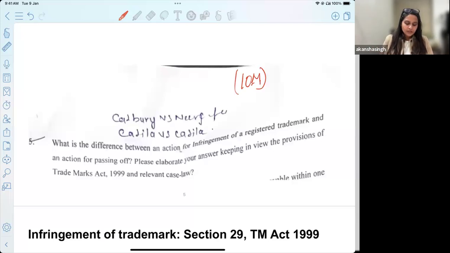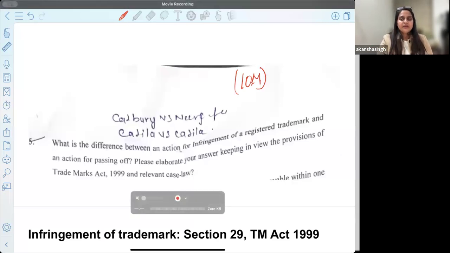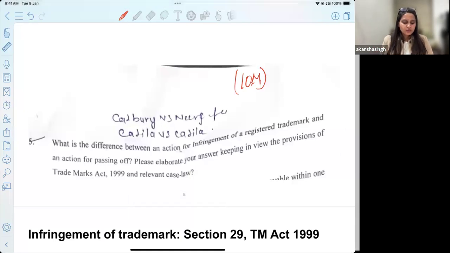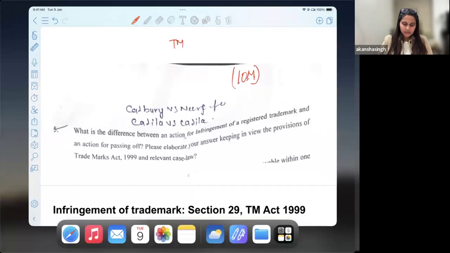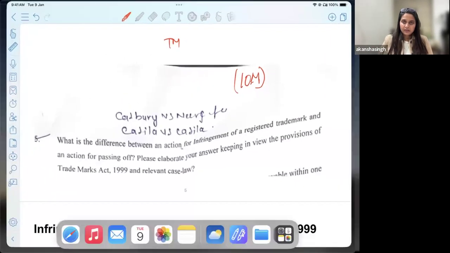Okay, now before I begin, let me just tell you, firstly we have trademark. You must know, and I am hoping that you have a brief idea about trademark. If not, you must refer to the Trademark Act. So we'll just quickly open our Trademark Act as well.